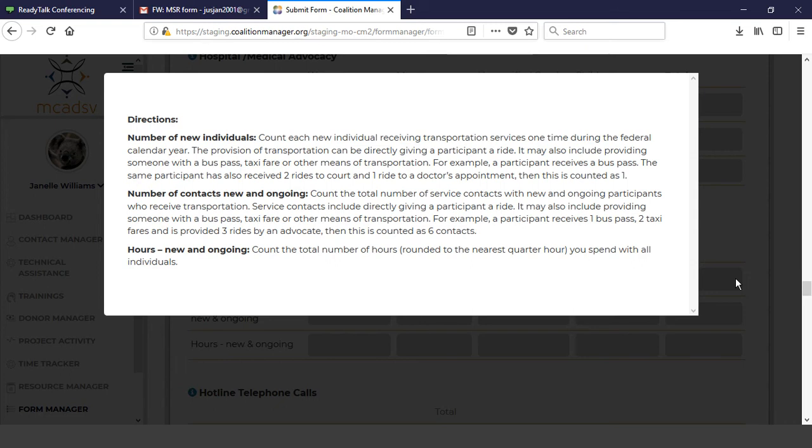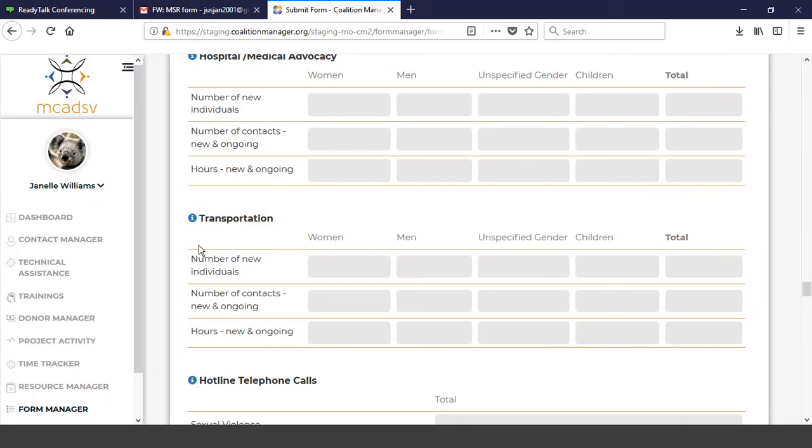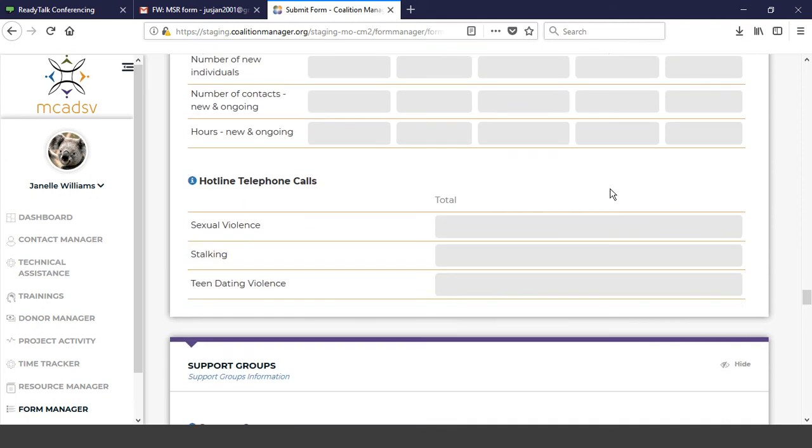Also, under any section, if you have any questions on what the definition is, there is that nice little I symbol in the blue circle. You'll be able to click on those and it'll open up another box just like you just saw with the transportation. That'll give you a further description and definition, and that's on any section in the new MSR. So, great news, hotline telephone calls, there have been no changes.